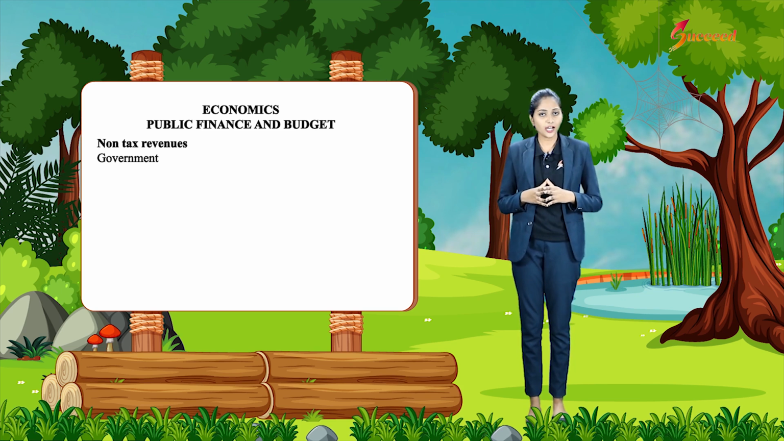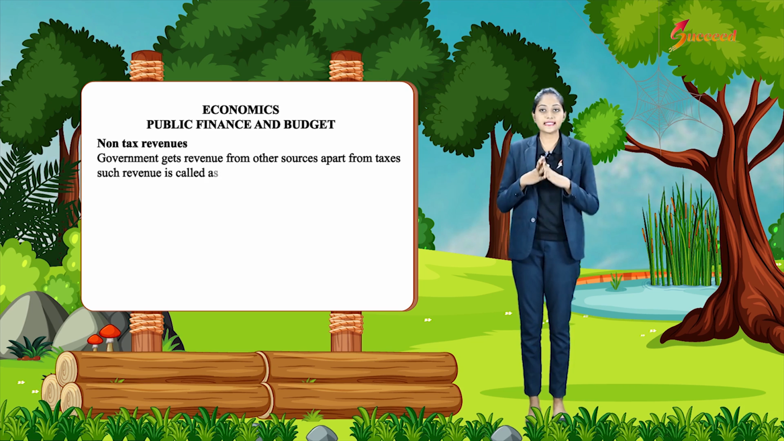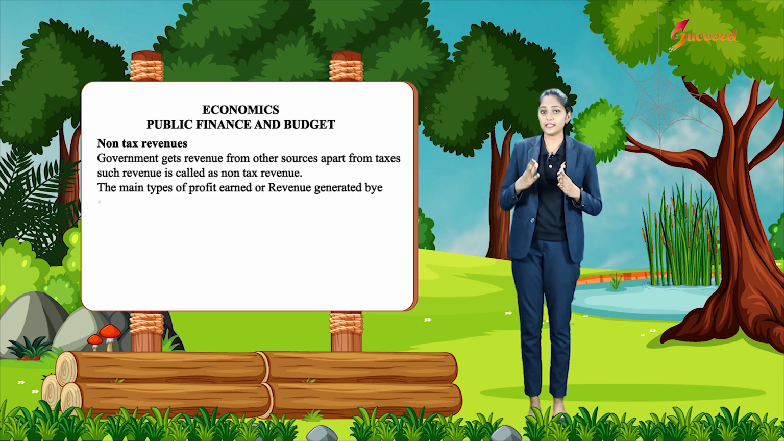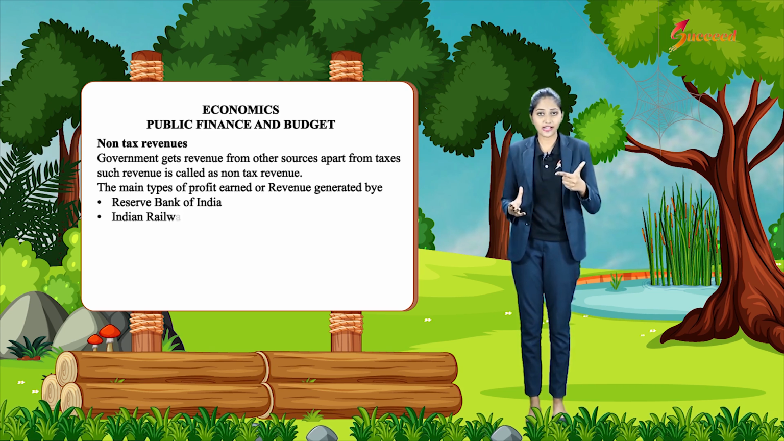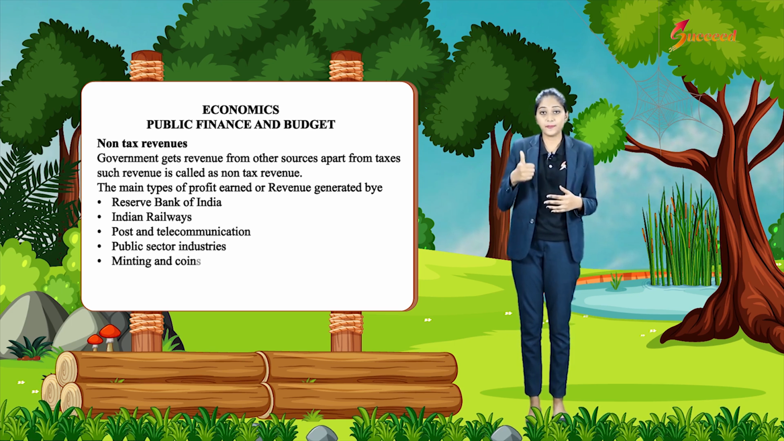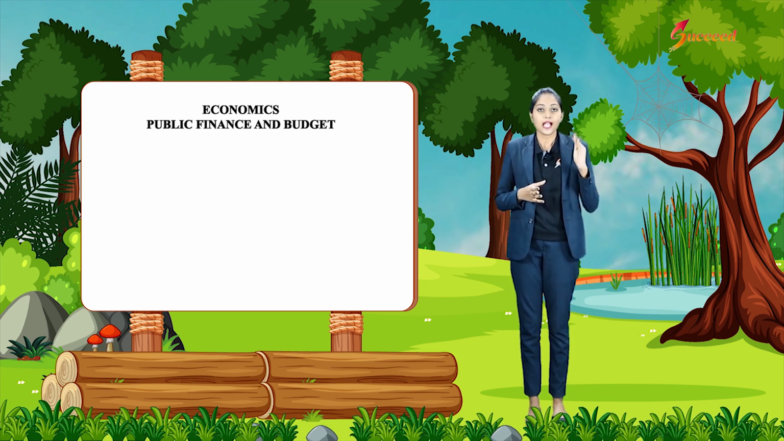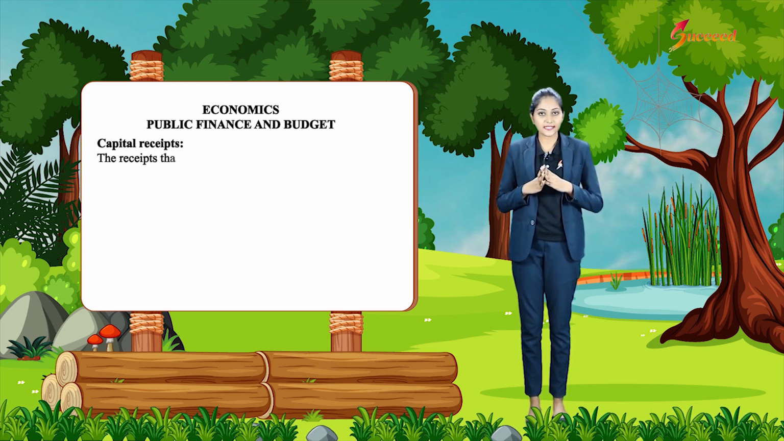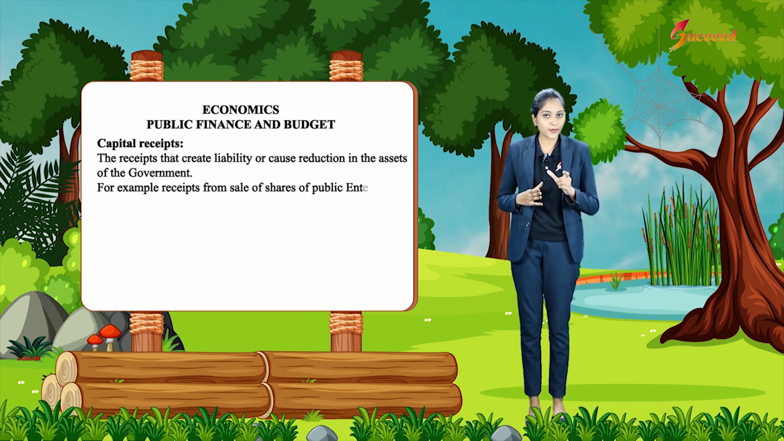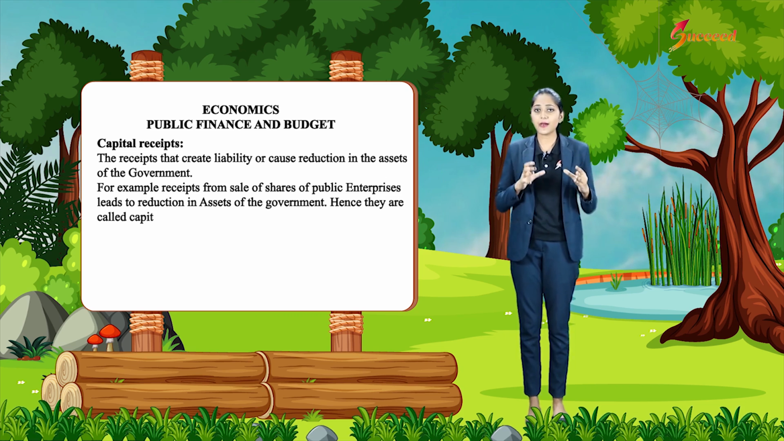Non-tax revenues. Government gets revenue from other sources apart from taxes. Such revenue is called non-tax revenue. The main types are profit earned and revenue generated by Reserve Bank of India, Indian Railways, Post and Telecommunication, public sector industries, minting of coins, bills, fees and penalties. Capital receipts. The receipts that create liability or cause reduction in the assets of the government. For example, receipts from sale of shares of public enterprises lead to reduction in assets of the government. Hence, they are called capital receipts.